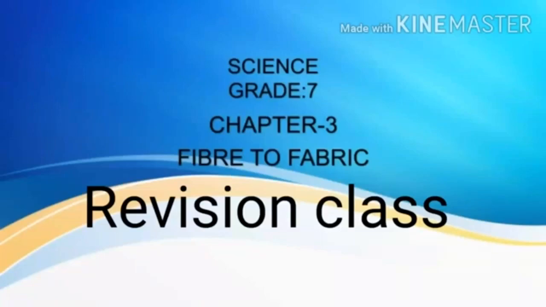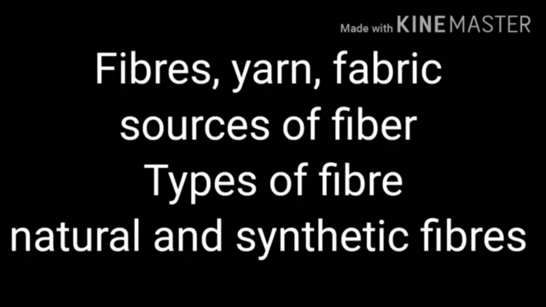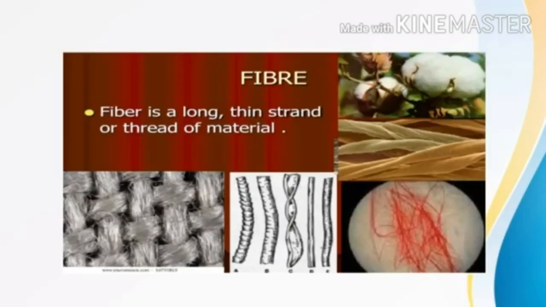Good morning, students. Today we will revise Chapter 3 Fiber to Fabric in the Grade 7 Science NCERT book. In our first class, we clearly discussed fibers, yarn, fabric, sources of fiber, types of fiber, natural fiber, and synthetic fiber. Now, let's revise these topics.